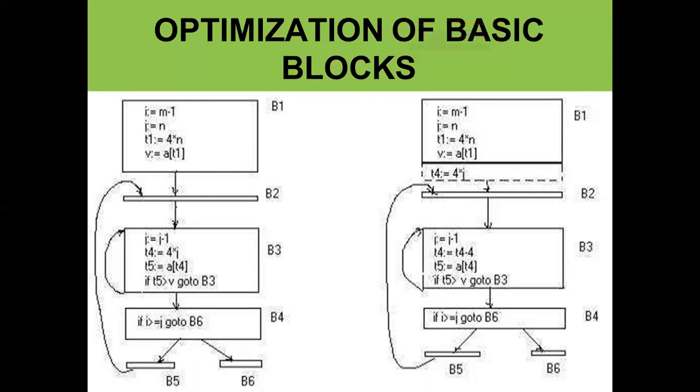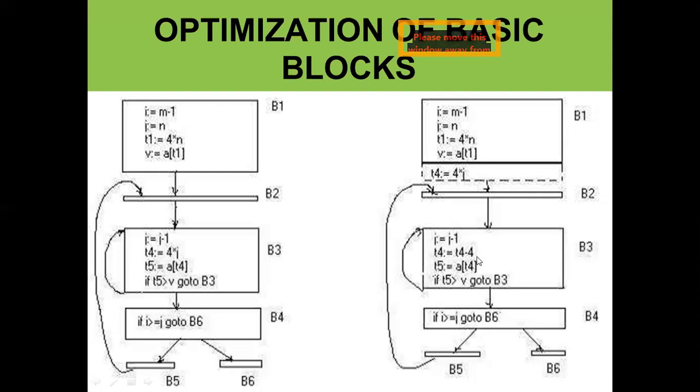T4 is equal to 4 star J after writing the, here you can say M minus 1 and 4 star and P is equal to 81, and just they are increasing and going to write T4 is equal to 4 star J. Okay, and now you can see the rest of the program here the same.